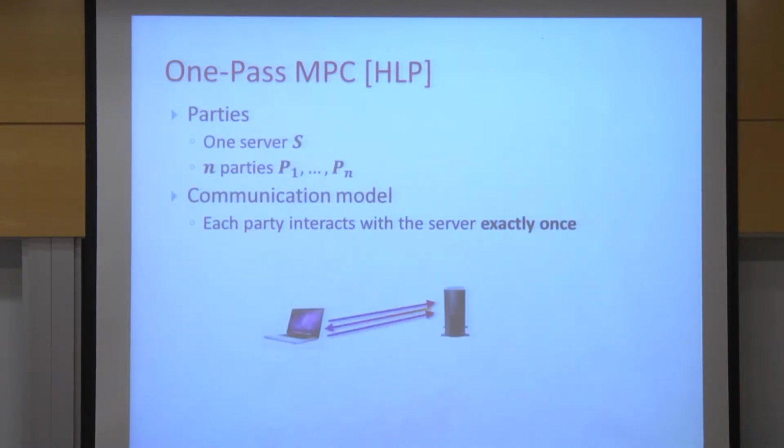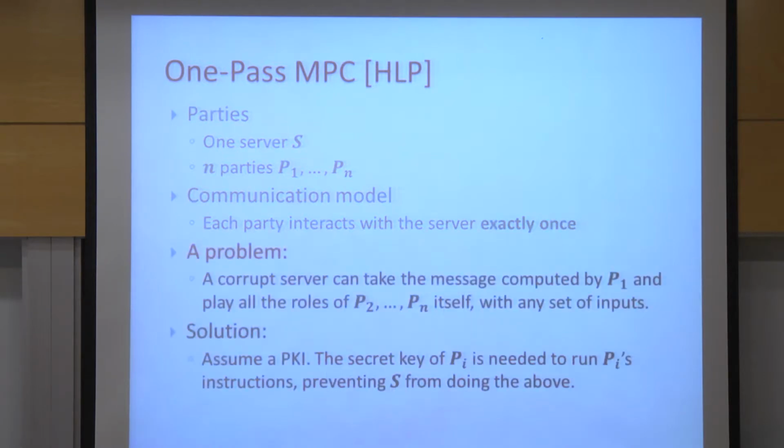If the server sees the message from the first party, we don't want the server to be able to mimic the part of the other parties and then be able to compute the output of the function. Because then it can say, okay, let's see what happens if the second two parties give an input of 0, 0, 0, 1, 1, 0, and so on, and learn a lot about the first input. So this can be easily solved if we assume that there's a public key infrastructure and each party identifies itself using signatures. So that's easy to solve.